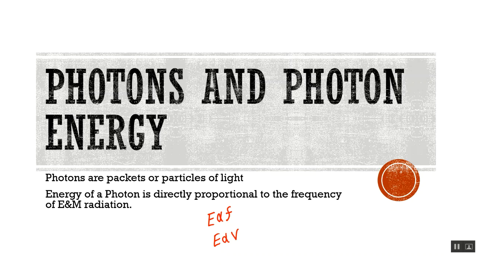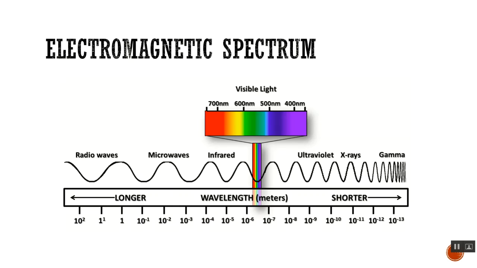Okay, so let's start out by looking at our electromagnetic spectrum. Right, so most of you guys are probably familiar with this. We got our radio waves here on the left, microwaves, infrared, visible light, ultraviolet, X-rays, and gamma rays. So we should notice here that our longer wavelengths, our bigger lambdas, lambda's the symbol we use for wavelength, are on the left, and our shorter lambdas are on the right.